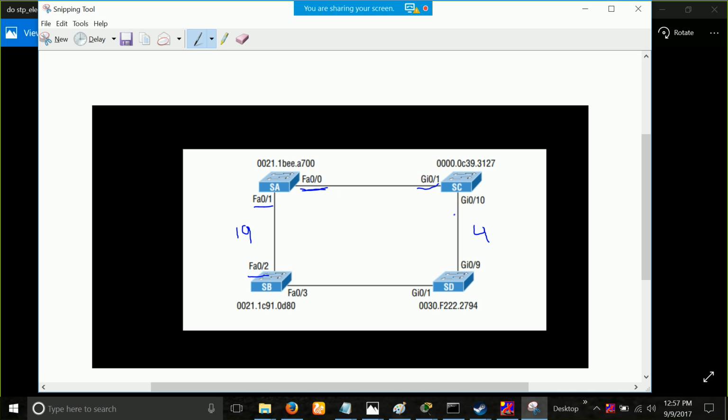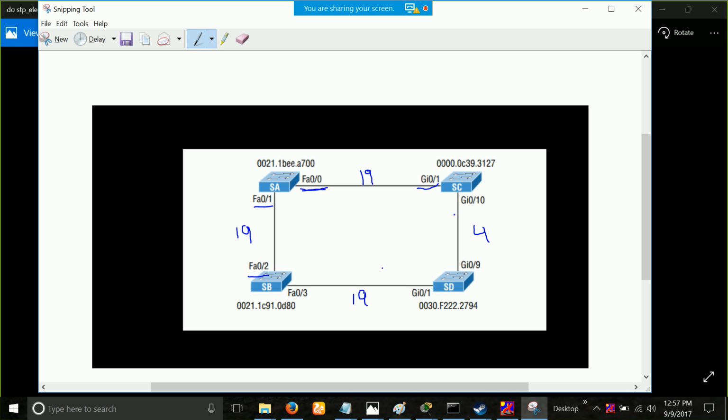Okay. That's why we are going to use the cost of fast Ethernet, and this you can also do in real life. You can just connect fast Ethernet to gigabit, it will work. But spanning tree will consider the cost of the lowest one always. And also tell me which switch is the root bridge.